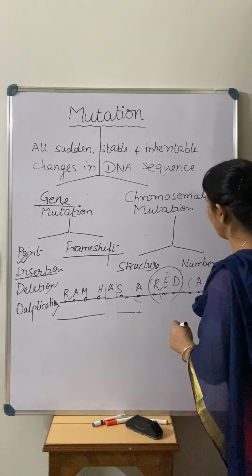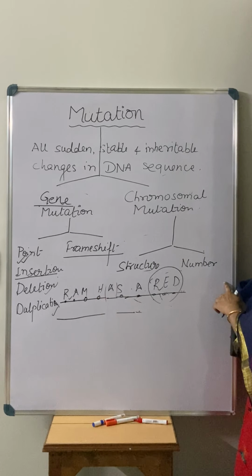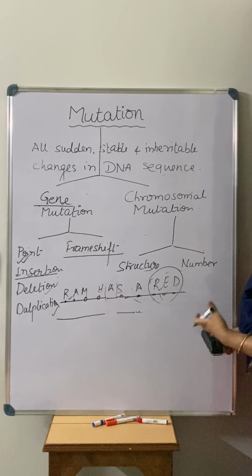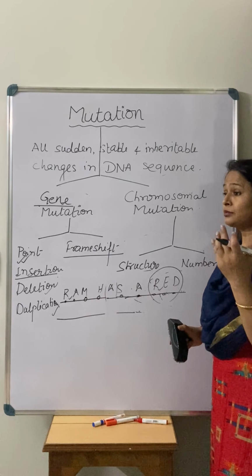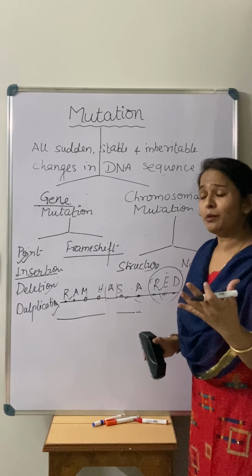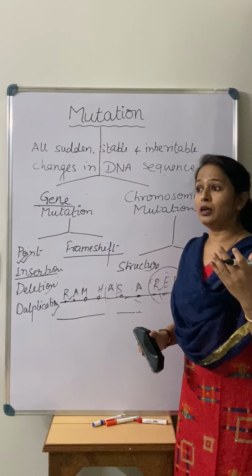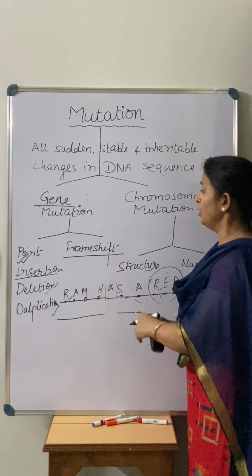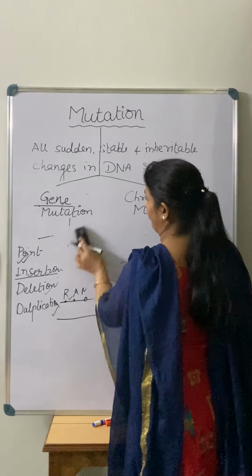Same with the deletion if we talk about. So now if the CAP is going to be deleted, now the frame again shifts. Ram has a red. What? The frame is shifted, again change. So when there is a change that takes place in a combination of genes, or you can say in a number of genes, that we call a frame shift mutation. Right. So this is all about your gene mutation.